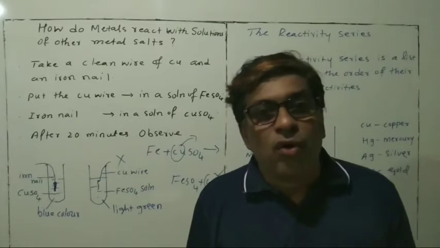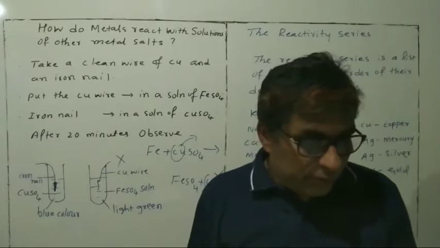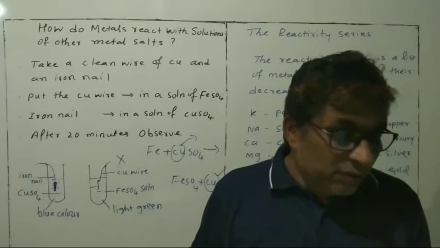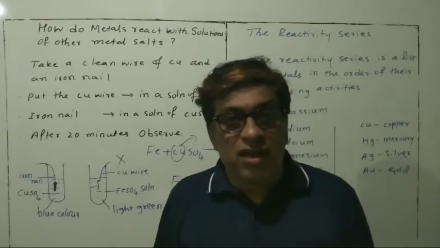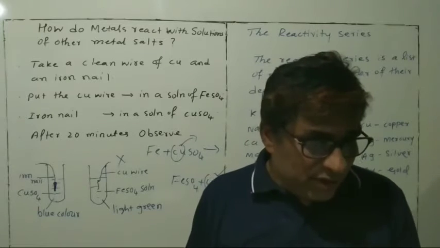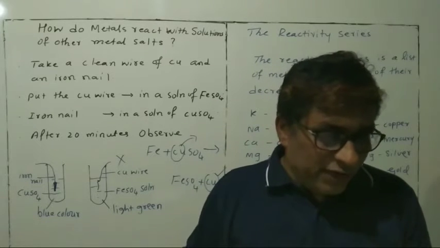We checked the reactivity of various metals with oxygen; we have already seen metals with oxygen, water and acids.